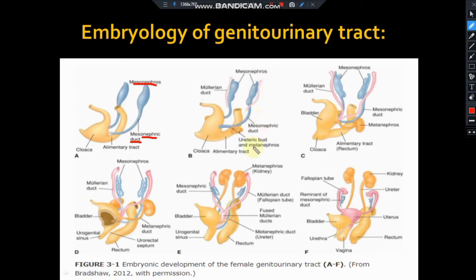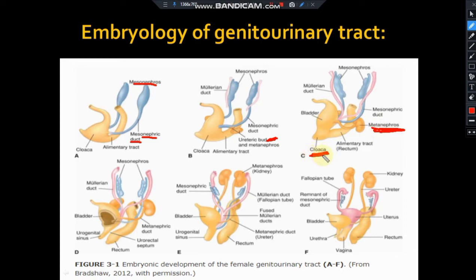The mesonephric duct forms the ureteric bud, which is cephalic to the mesonephros. This ureteric bud and the metanephros undergo differentiation to form the kidney.